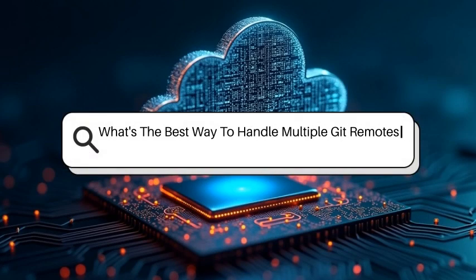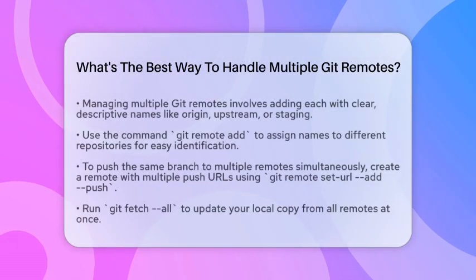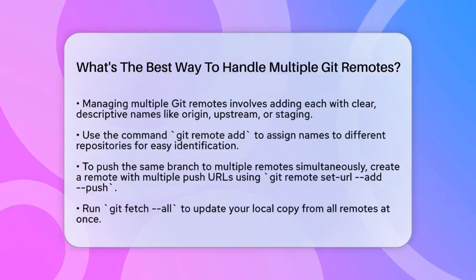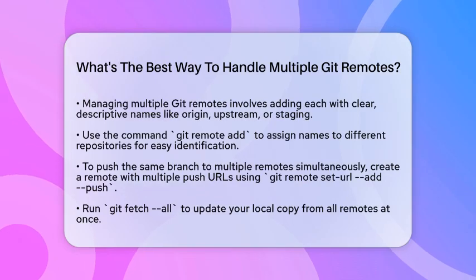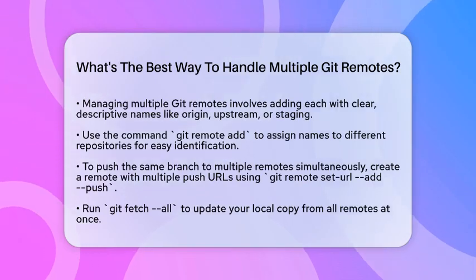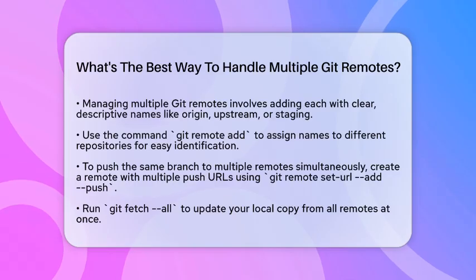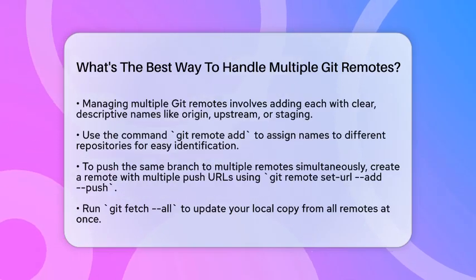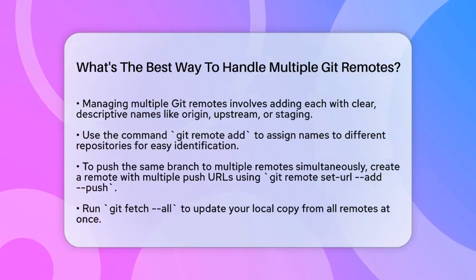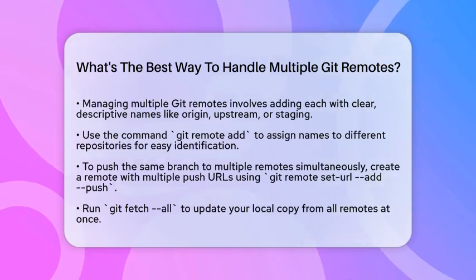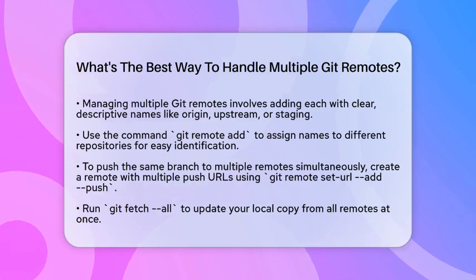What's the best way to handle multiple Git remotes? Imagine you're working on a project that needs to connect to several repositories at once. Maybe your main code is on one server, but you also have a backup on another, or perhaps you're collaborating with different teams across different platforms. Managing multiple Git remotes can seem tricky at first, but with the right approach, it becomes straightforward and even efficient.